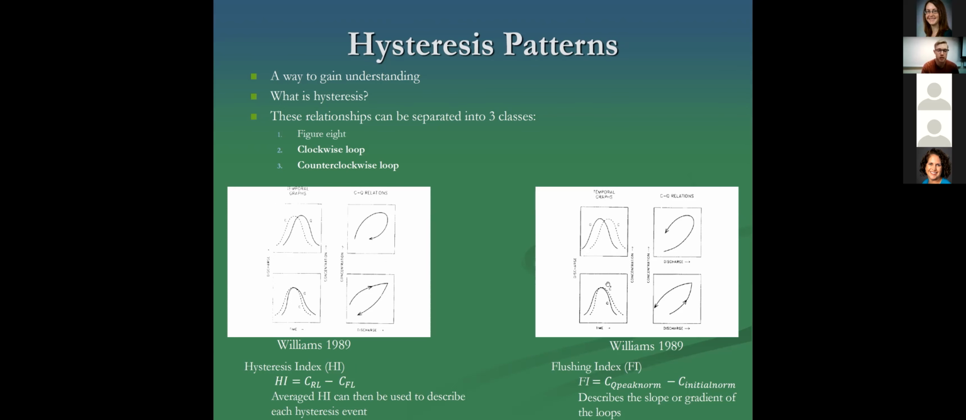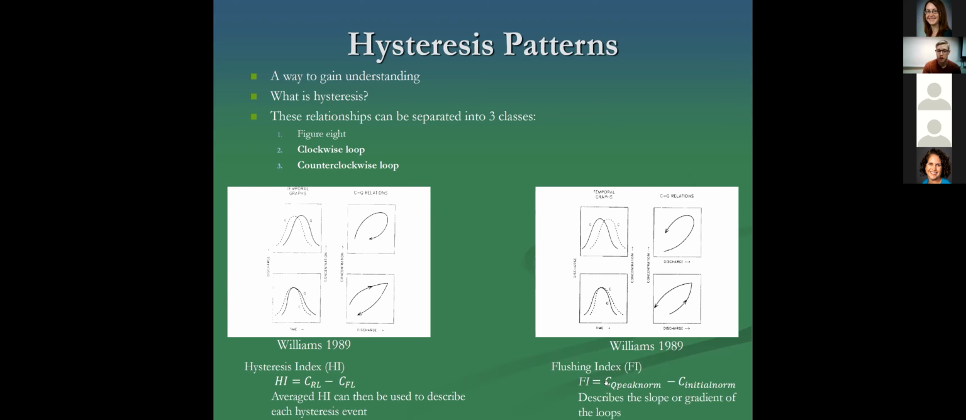These loops can also be expanded on by calculating a flushing index. This provides some insight into the slope or the gradient of these loops and is calculated by taking the concentration at peak discharge and subtracting it from the concentration at the initial discharge event.